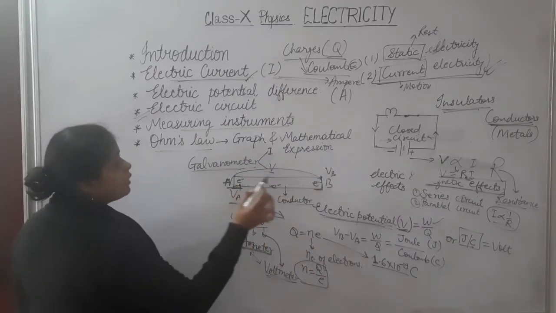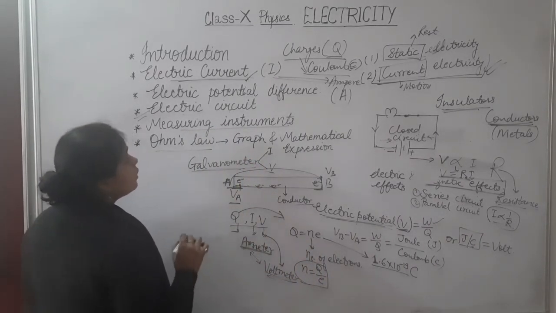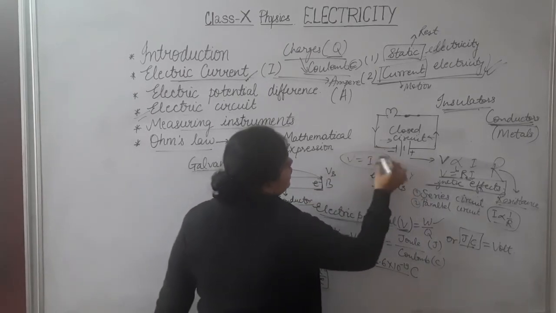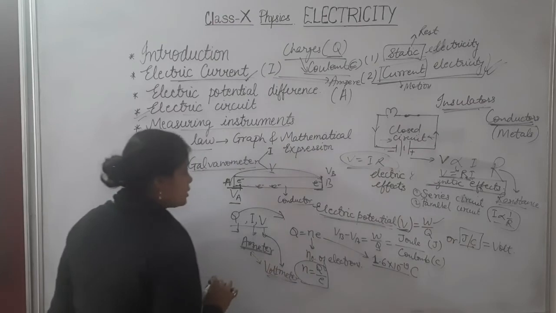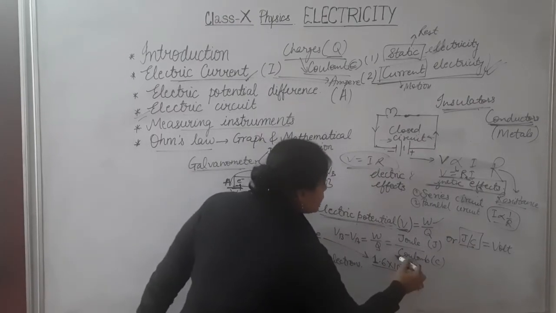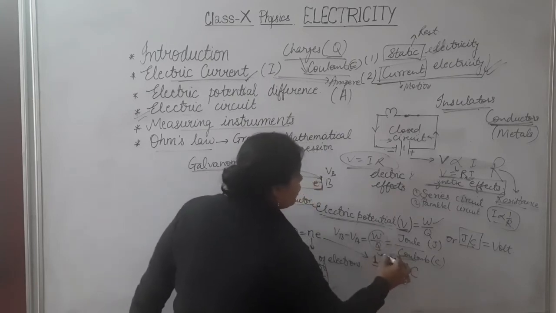This was given by Ohm. We can also write V is equal to IR. This is an important relation to solve various numericals.